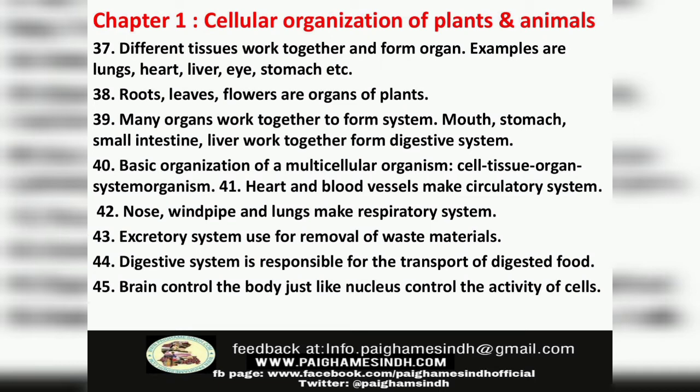Number 43: Excretory system is used for removal of waste materials. Number 44: Digestive system is responsible for the transport of digested food. Number 45: Brain controls the body just like nucleus controls the activity of cell.